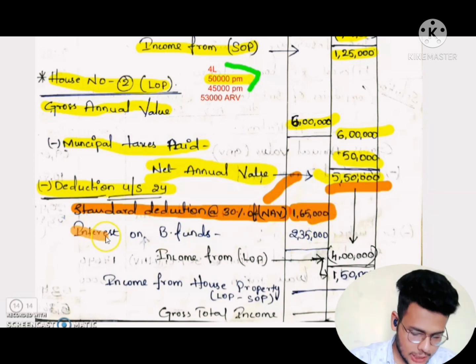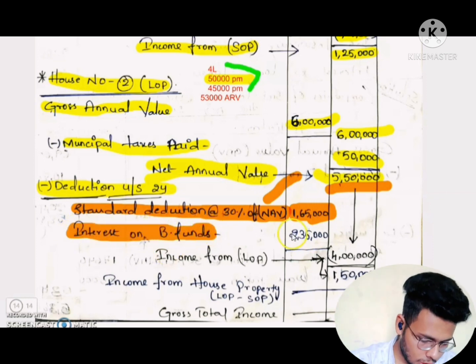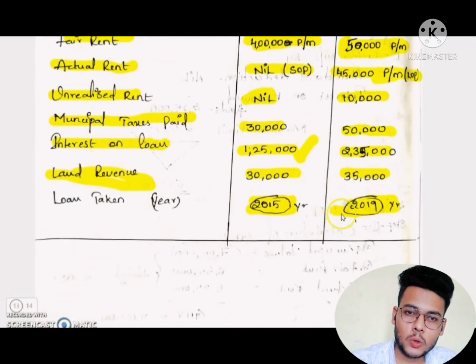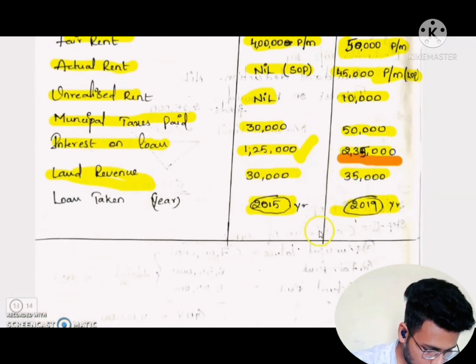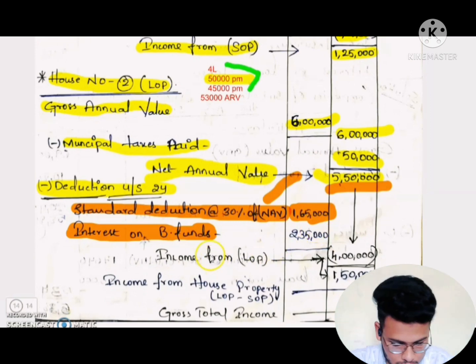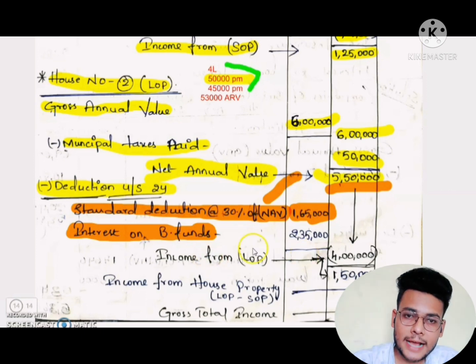And next, interest on borrowed fund. What is that? Interest on borrowed fund is 2,35,000. Okay, 2,35,000, but the actual limit is 2 lakhs rupees only after 1999.